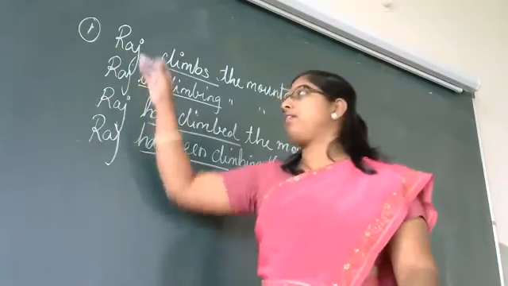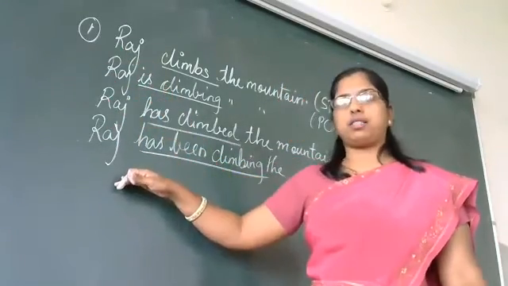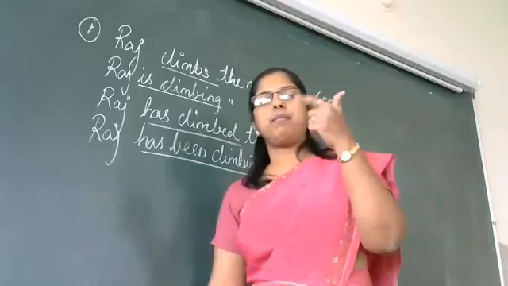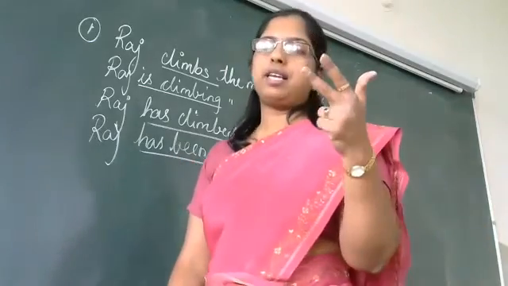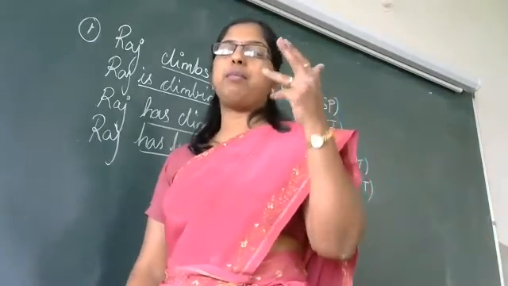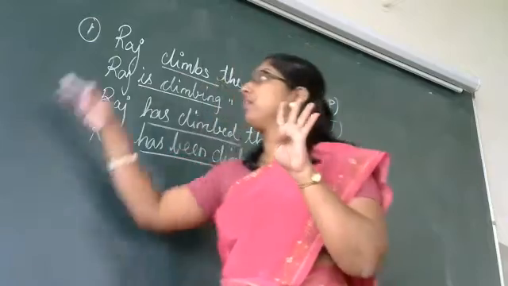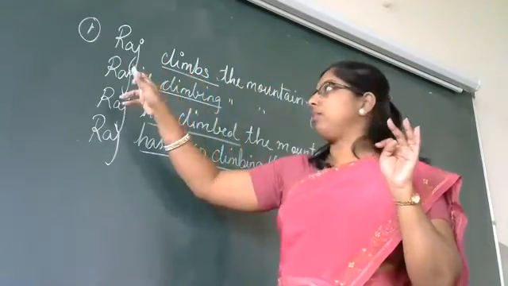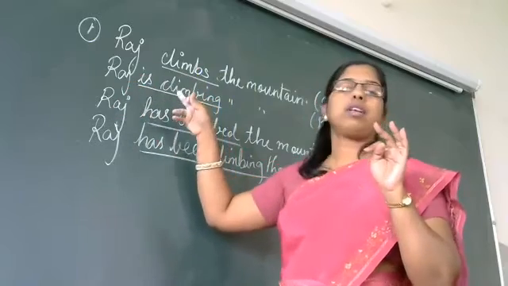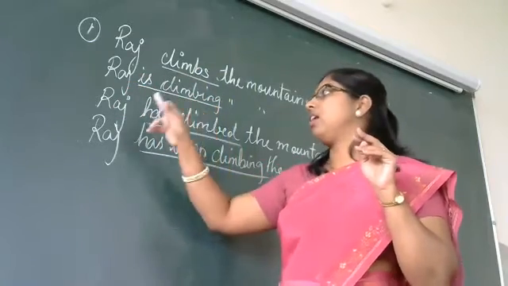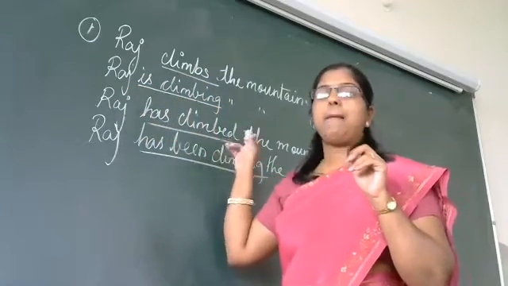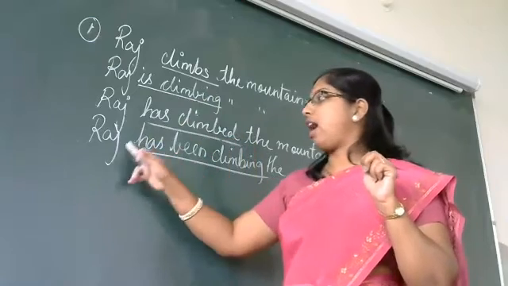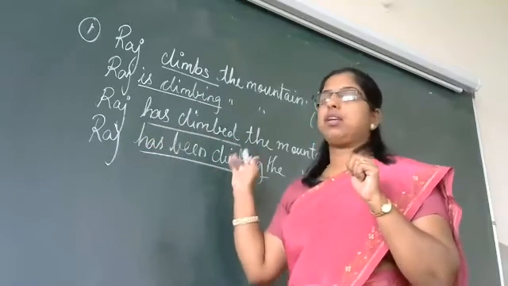One sentence, but we have run it into all four parts: simple present, present continuous, present perfect, and present perfect continuous. So four types. Raj climbs the mountain, simple present. Raj is climbing, present continuous. Raj has climbed, present perfect. And Raj has been climbing,